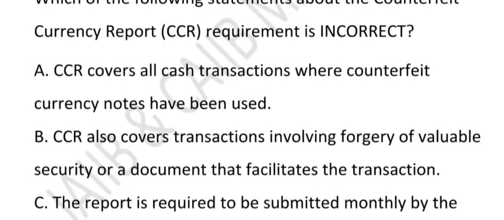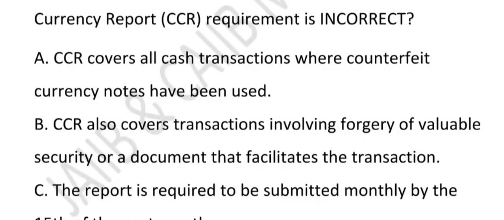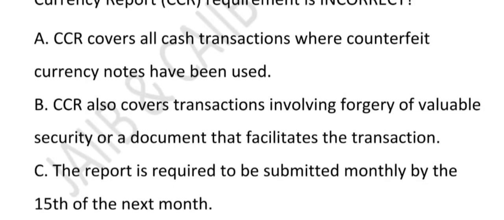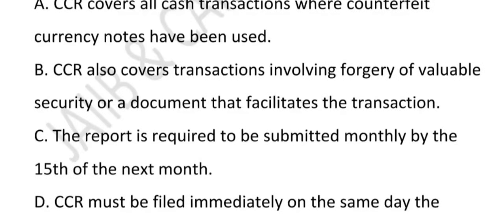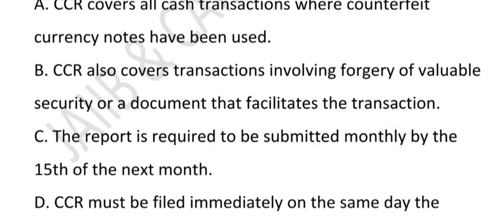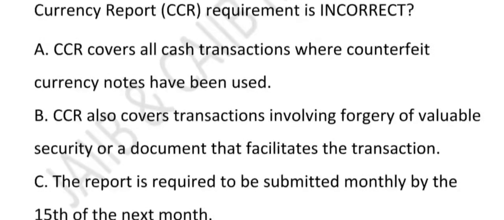Option A, CCR covers all cash transactions where counterfeit currency notes have been used. Option B, CCR also covers transactions involving forgery of valuable security or a document that facilitates the transaction. Option C, the report is required to be submitted monthly by the 15th of the next month. Option D, CCR must be filed immediately on the same day the counterfeit note is detected. These are the options, and the question is asking you to find the incorrect one.